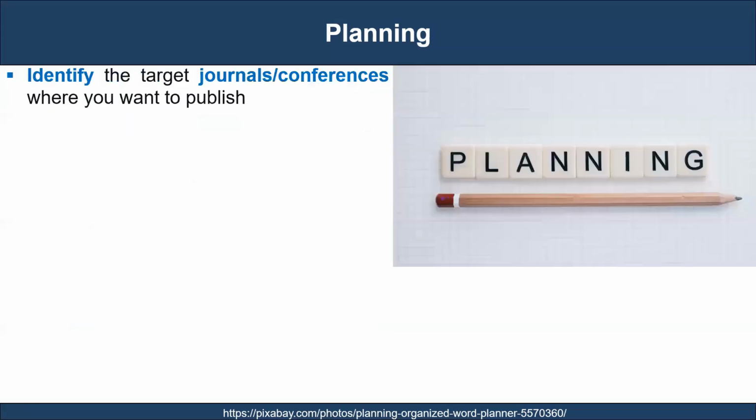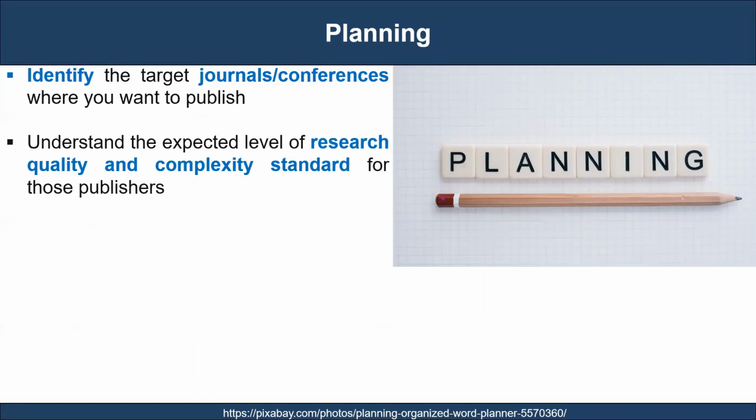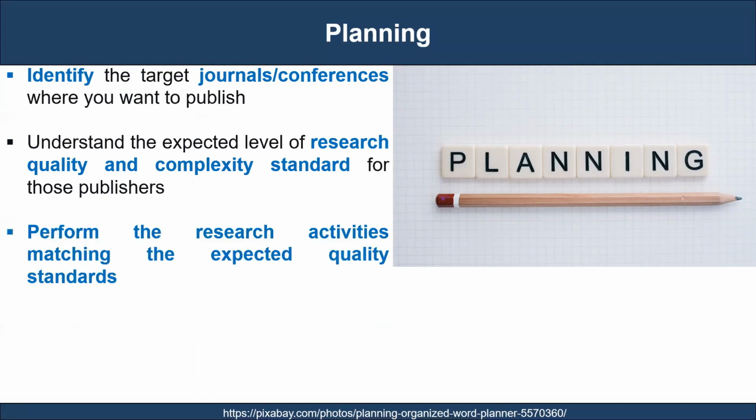of you. Sometimes identifying the target journals or conferences where you want to publish can certainly help you to understand the expected level of research quality and complexity standards which are expected by those publishers. You can align and perform your research activities matching those expected quality standards.